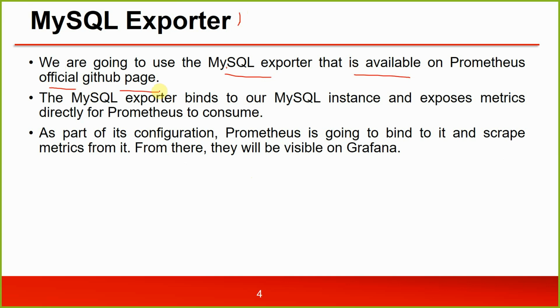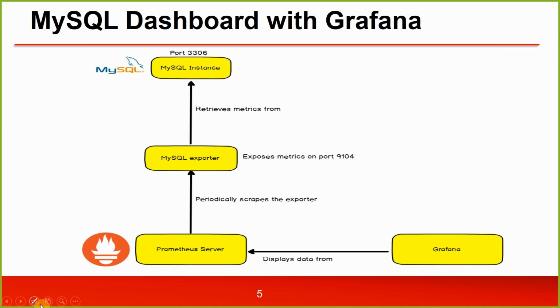MySQL exporter binds to our MySQL instance and exposes metrics directly to Prometheus to consume. As a part of its configuration, Prometheus is going to bind to it and scrape metrics from it. From here, they will be visible on Grafana. That's how the MySQL exporter works. We have Prometheus server configured. We installed MySQL exporter, which is pulling the metrics from MySQL instance running at port number 3306, and it exposes metrics on port number 9104 for Prometheus to consume.